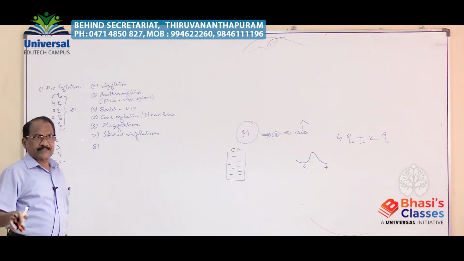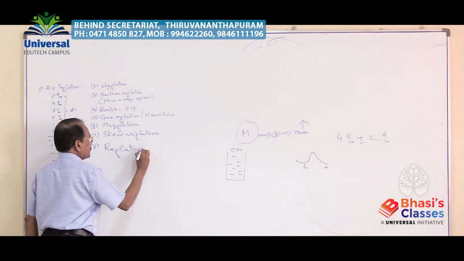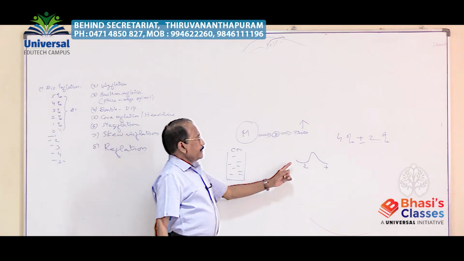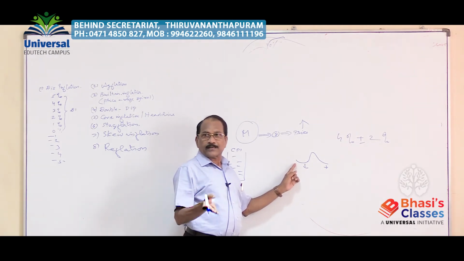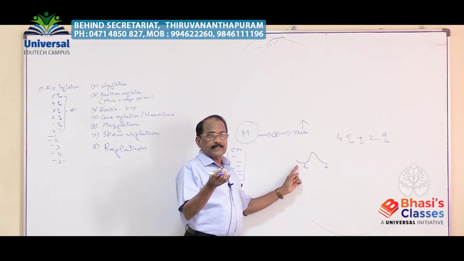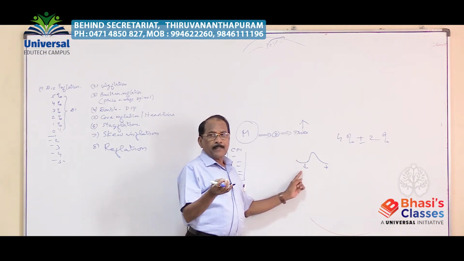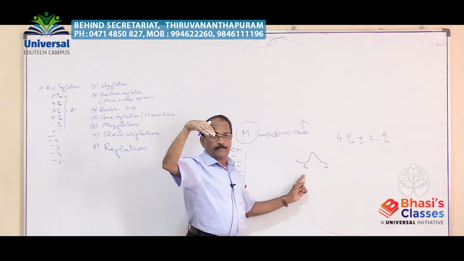That is presently we see reflation. Reflation means, in India at present there is a downtrend, decrease in the GDP, decrease in the production, income, employment opportunity. Everywhere there is a downtrend seen in the economy.